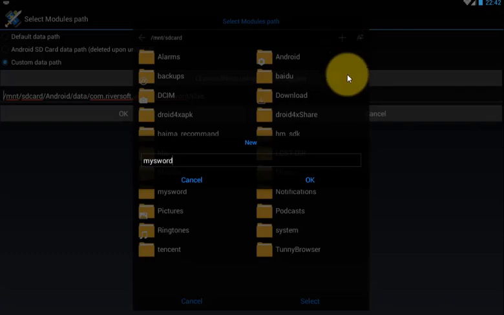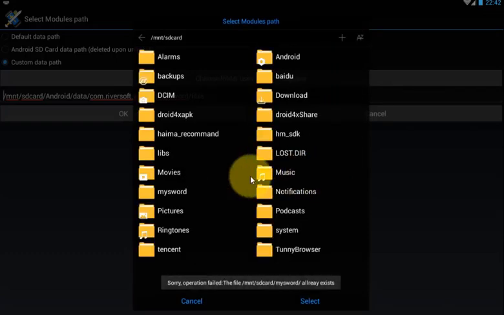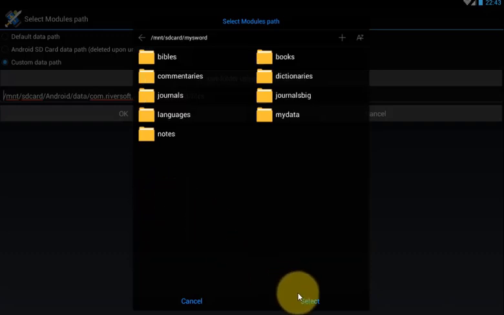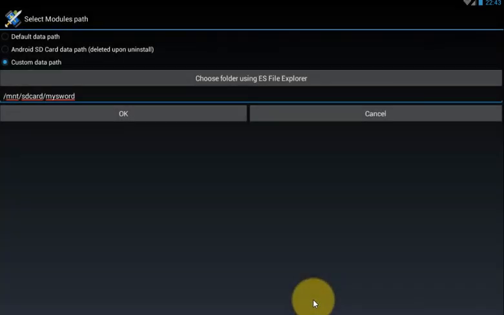After you name it MySword, click OK. When you click OK, the MySword folder will be created. When it has finished, just click on it and click select.